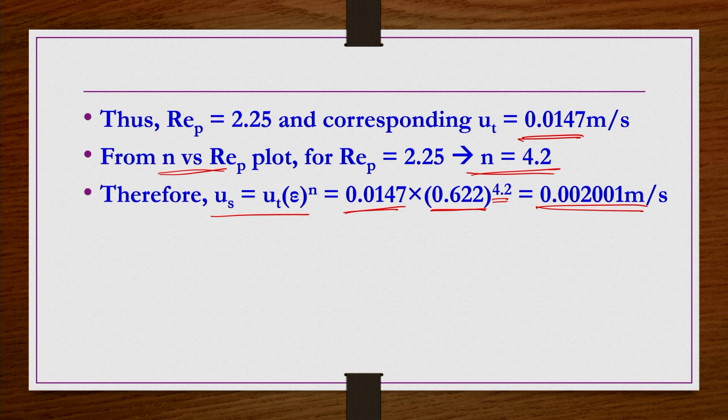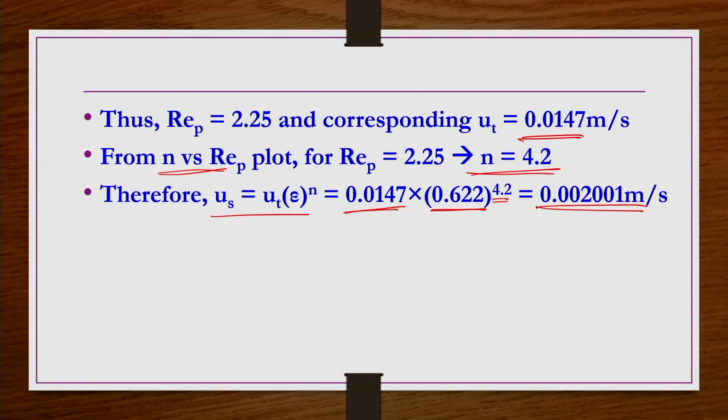0.002 meter per second is the suspension settling velocity. It is slightly larger than the previous approach, because in the previous approach we assumed the Stokes regime, but in reality, using this Reynolds number calculation, we understand that a single particle is not settling in the Stokes regime. Though it is close to the Stokes regime, it is beyond it. REP is equal to 2.25. So, if RE is increasing, keeping density, viscosity and size of the particle the same, this velocity is obviously going to be more.